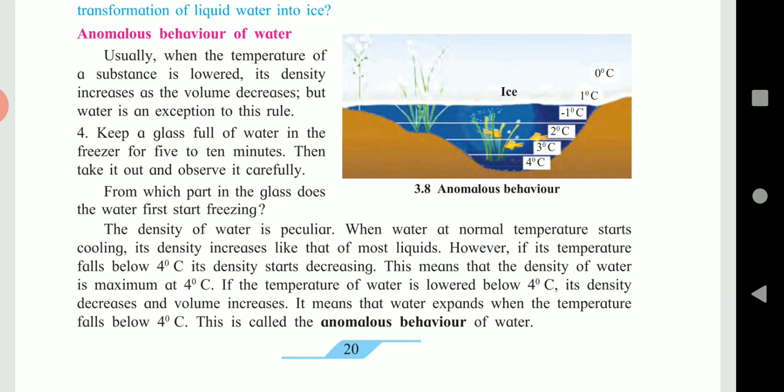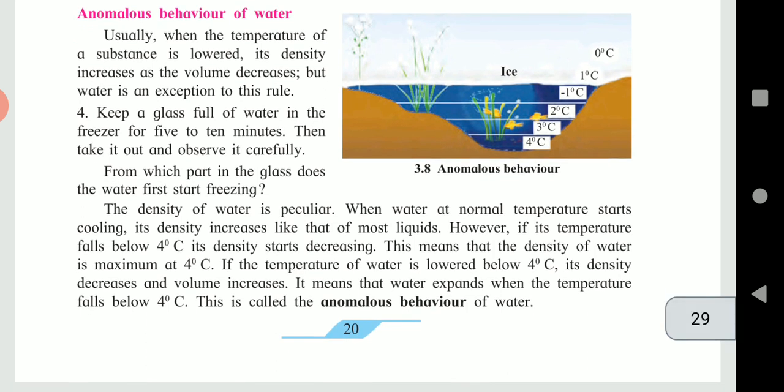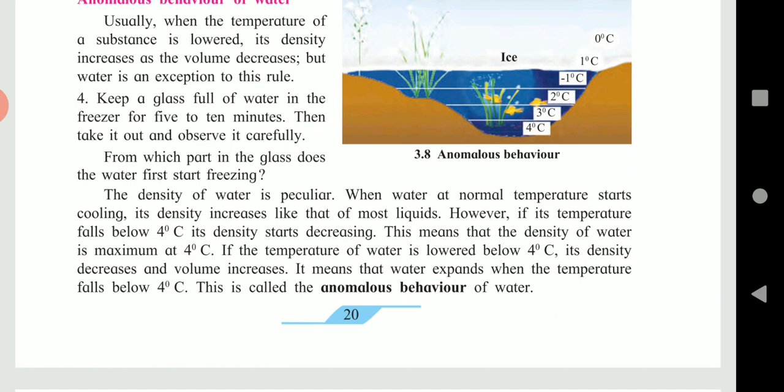It means that when the temperature starts falling below 4 degrees Celsius, water undergoes expansion. This is called anomalous behavior of water. Due to this anomalous behavior of water, aquatic animals in cold countries remain alive even after the rivers or lakes freeze in winter. Now let us see the effect of density.